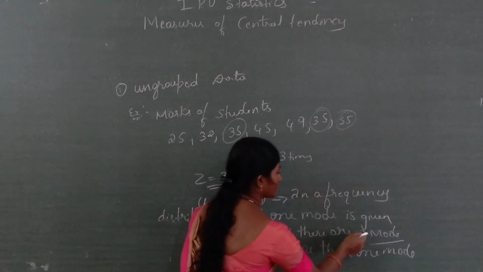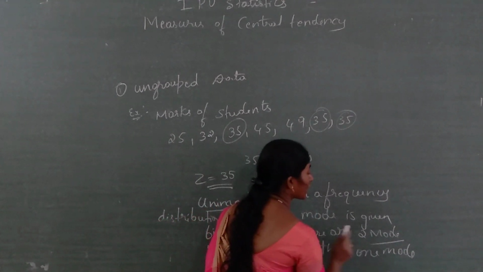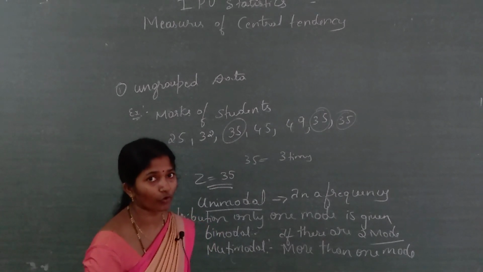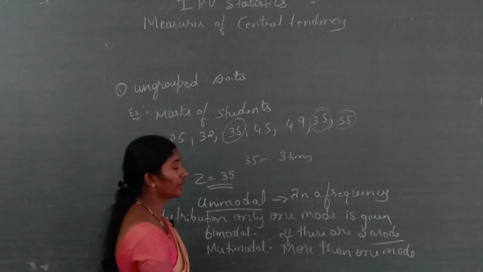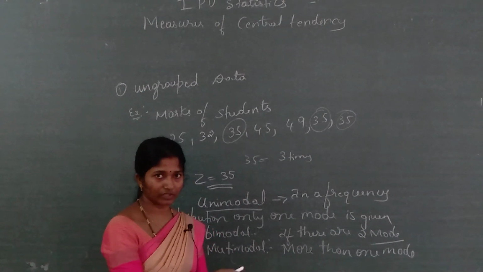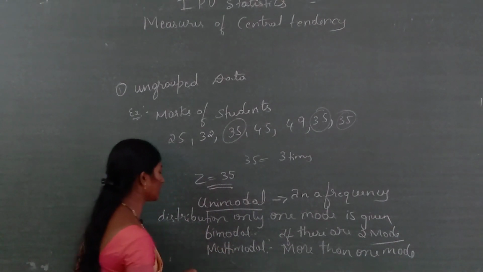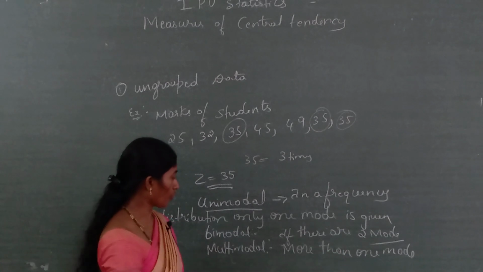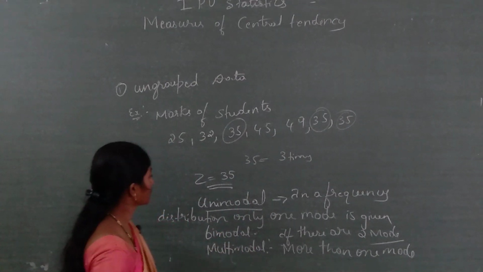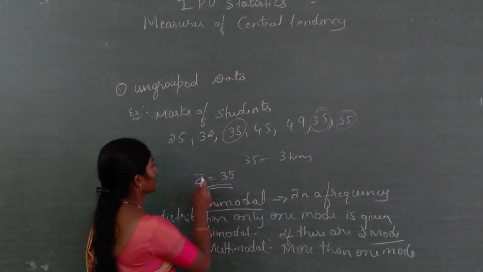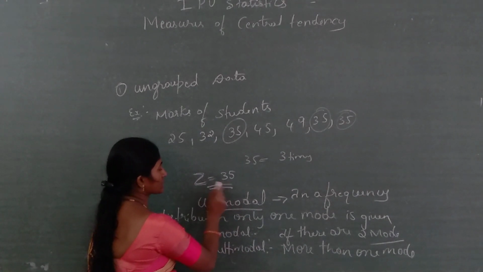If there are two modes, it is bimodal. Multimodal is the next one, more than two modes, and that type of distribution is called multimodal. Okay, these are the three types of modes. Here, if only one mode came, that is 35, then this is unimodal.